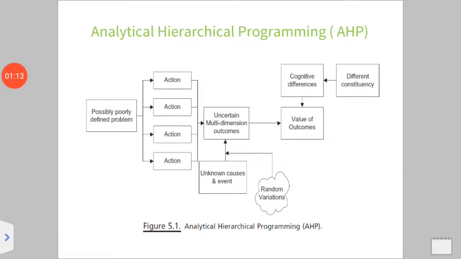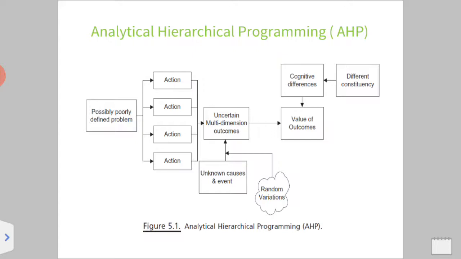Now, if you see the diagram of the analytical hierarchical programming, that is AHP, any poorly defined problem or any error data coming to the grid is checked with the proper data, and whatever the error is, action is taken.